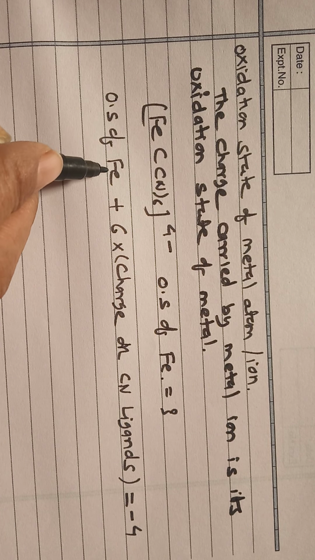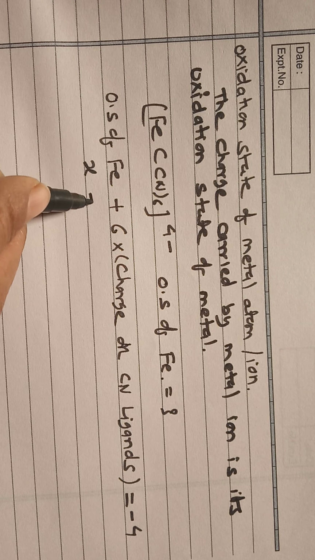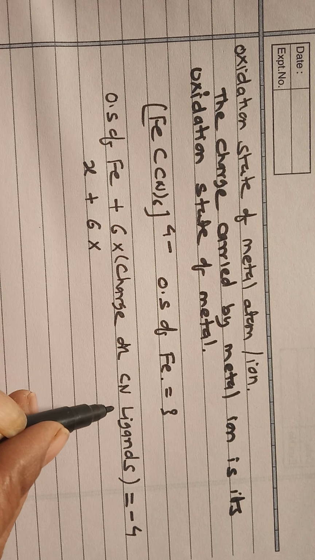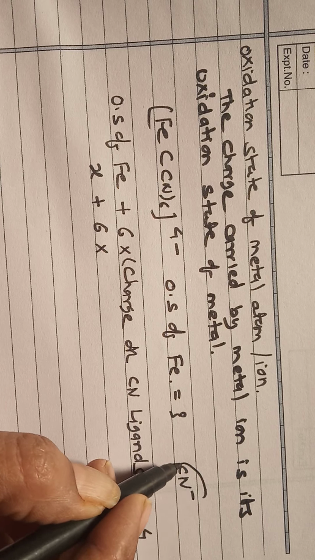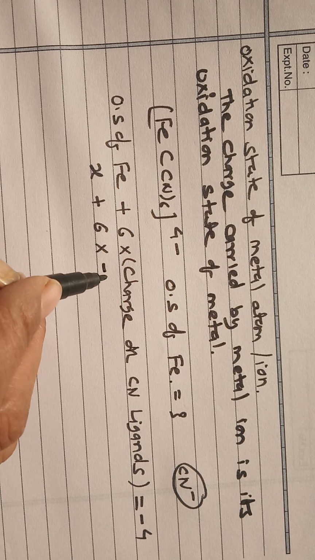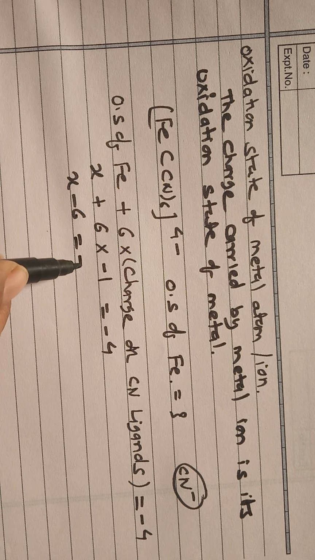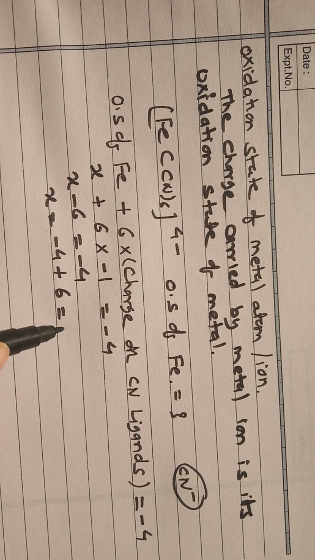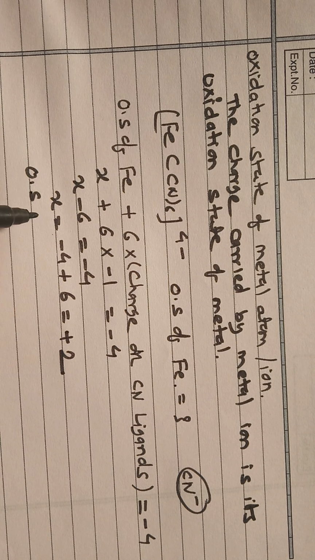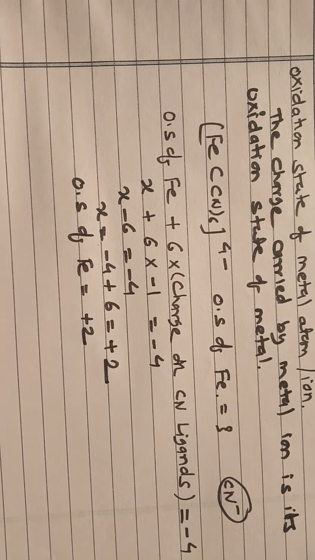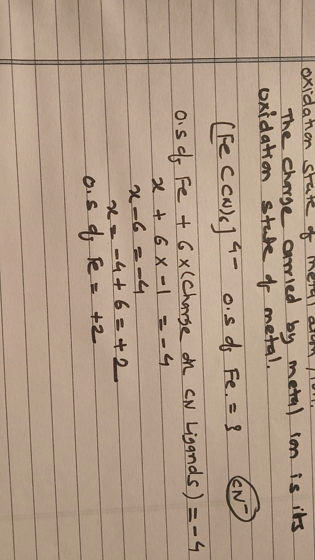So we have to find out the oxidation state of Fe, suppose it is X, plus 6 times the charge on the CN. Remember CN is negative, so it has a -1 charge, is equal to -4. So X minus 6 is equal to -4. So X equals -4 plus 6, that is +2. So the oxidation state of Fe is +2. Like this way you can find out the oxidation state of the central metal atom.